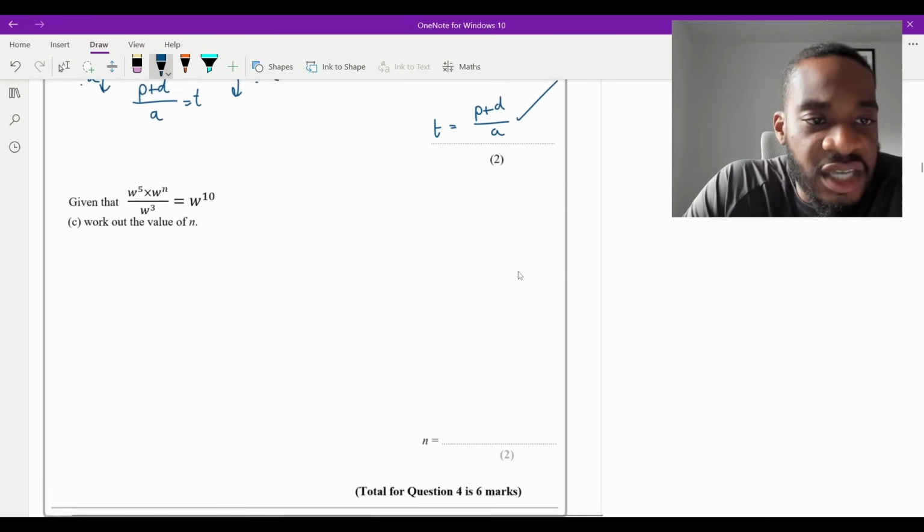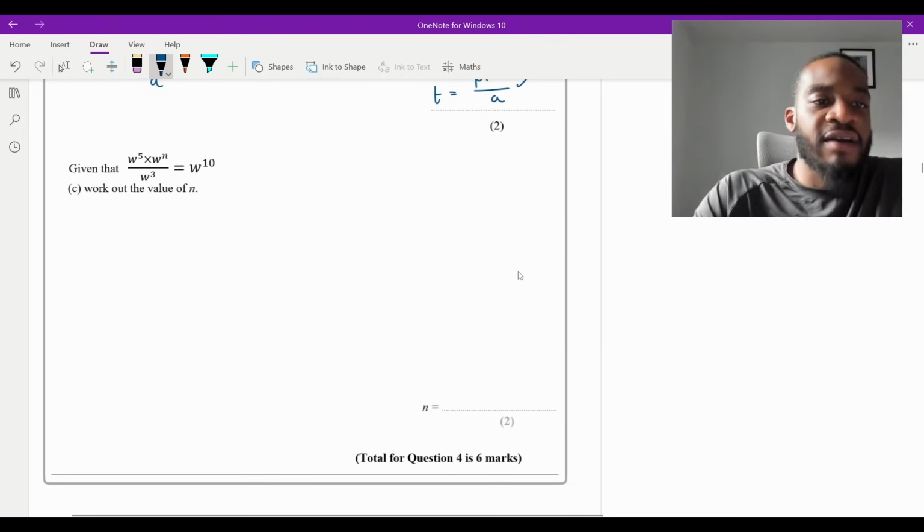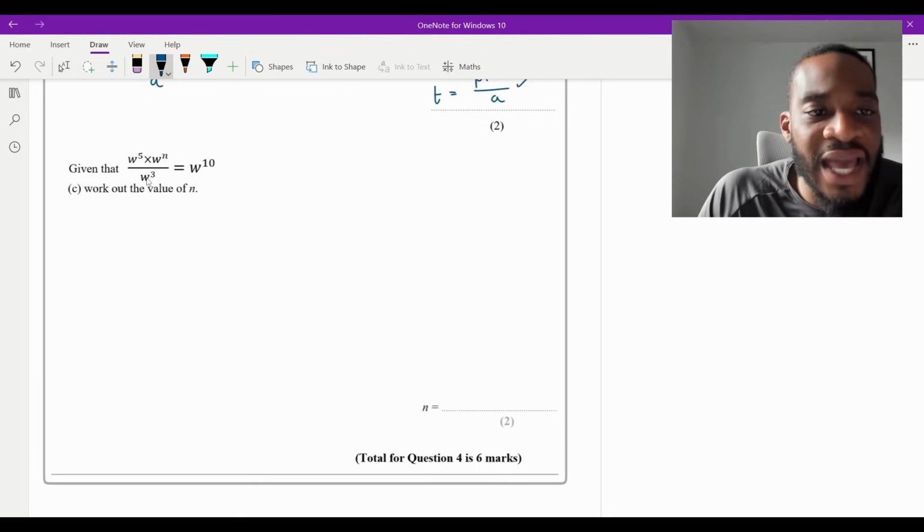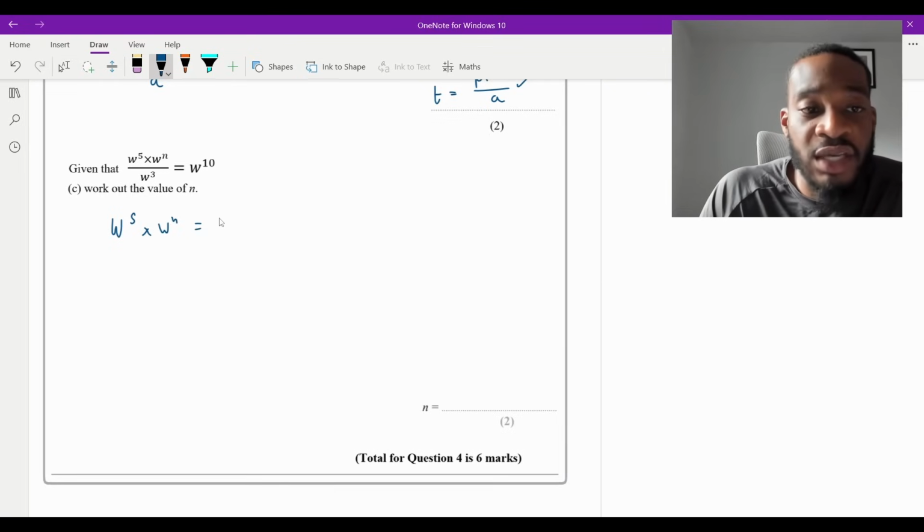Part C says, given that W to the 5 times W to the N over W cubed is equal to W to the power of 10, work out the value of N. This is 2 marks. Firstly, I can use my index laws to simplify the numerator. We've got W to the power of 5 times W to the power of N. If I look at that in isolation, we add the powers together, so it's going to be W to the power of 5 plus N.